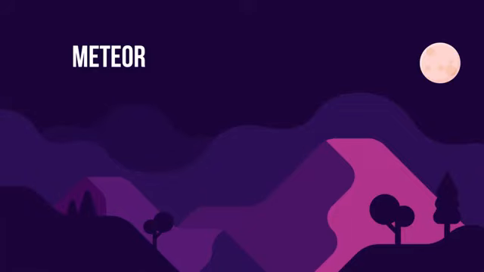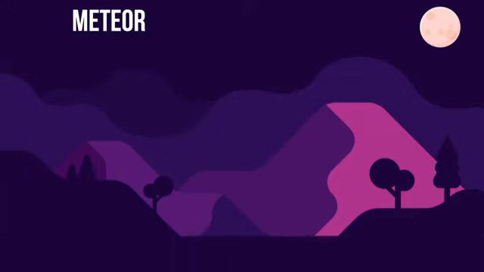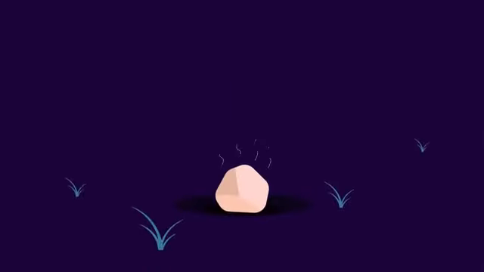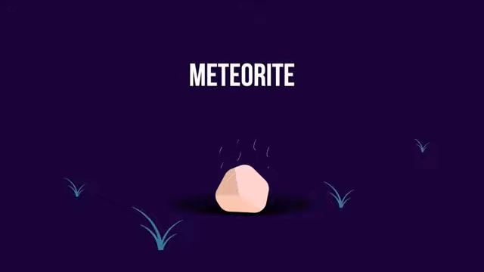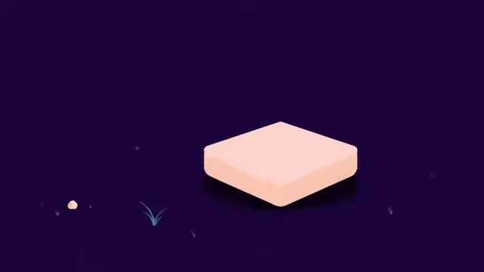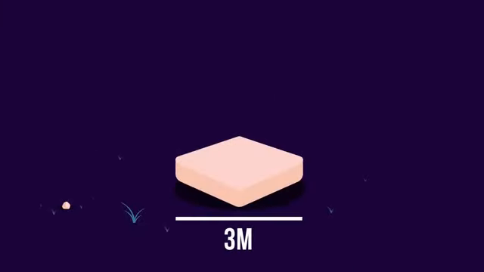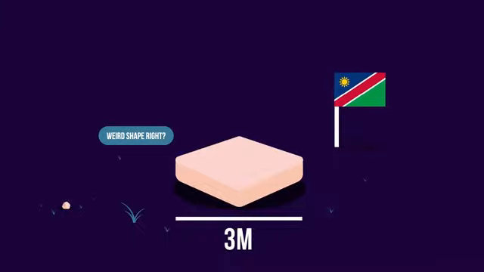When a rock is large enough to survive entry, it will end up hitting the Earth's surface, usually about the size of a pebble. It is then known as a meteorite. The largest ever found is a 3-meter-wide, 66-ton tablet-shaped meteorite found in Namibia that fell 80,000 years ago.